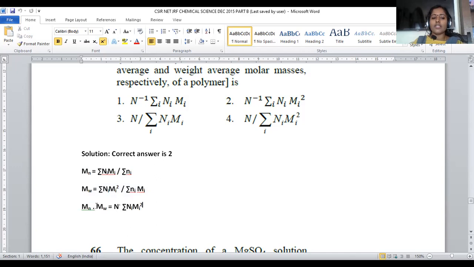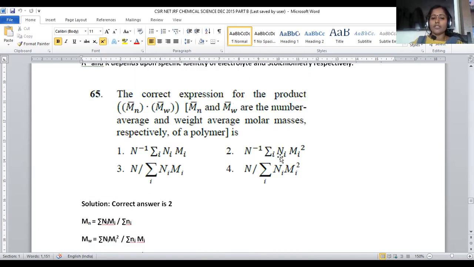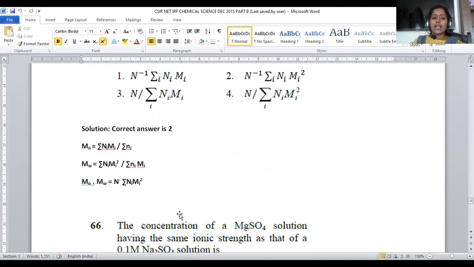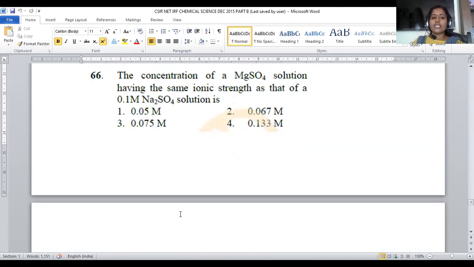When we multiply these two, Mn and Mw, it becomes N inverse sigma Ni Mi square. N inverse sigma Ni Mi square is provided in option number 2. For question number 65, option number 2 is the correct answer. Let us move on to question number 66.